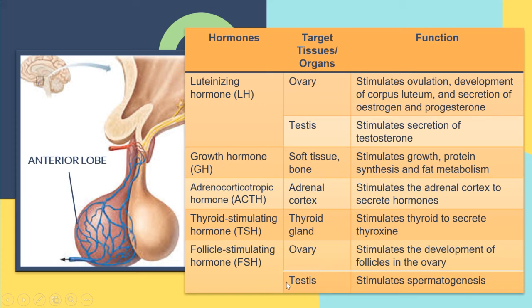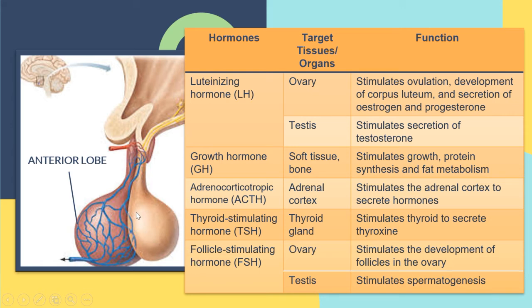Okay, for the testis, it will stimulate spermatogenesis. What is spermatogenesis? It refers to the production of the sperm. So all these five hormones are secreted by the anterior lobe of the pituitary gland.